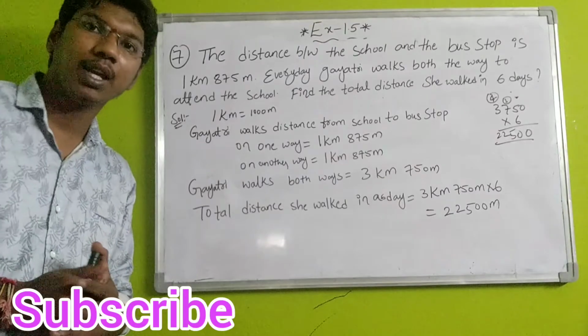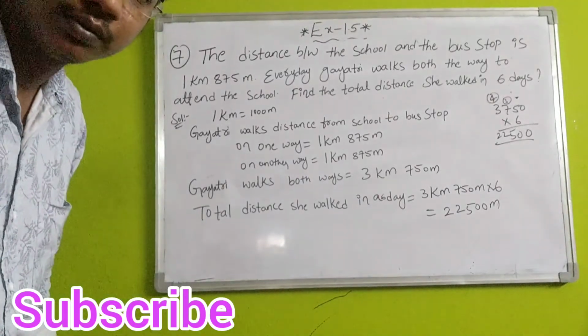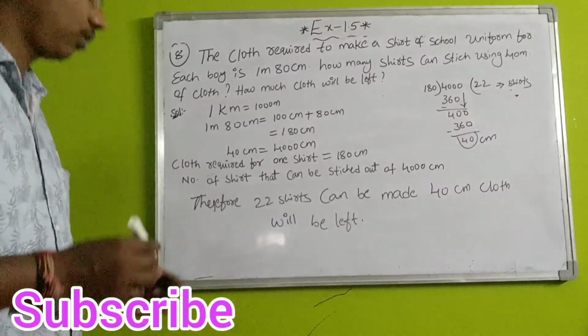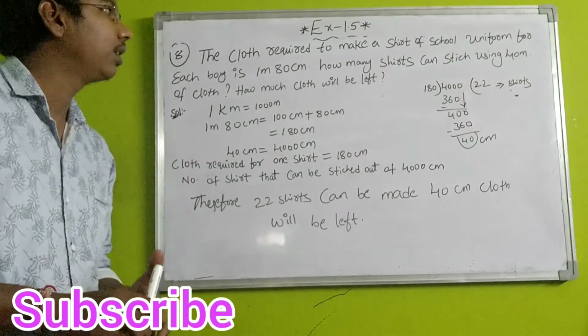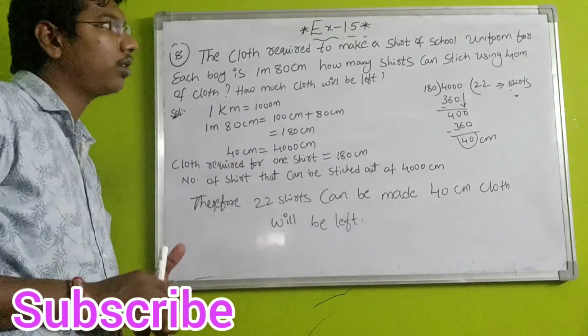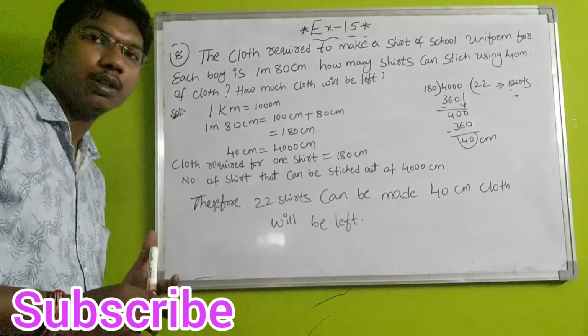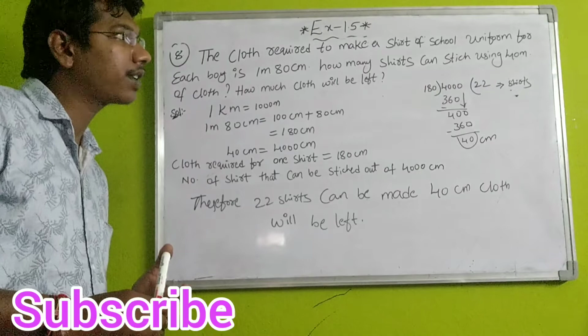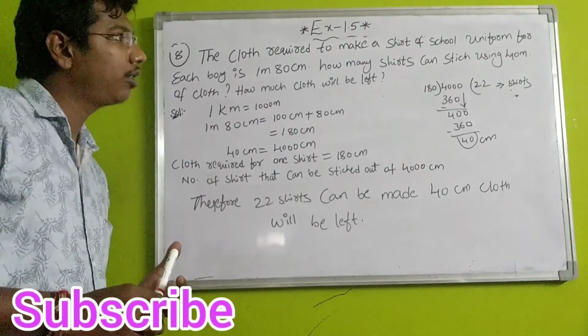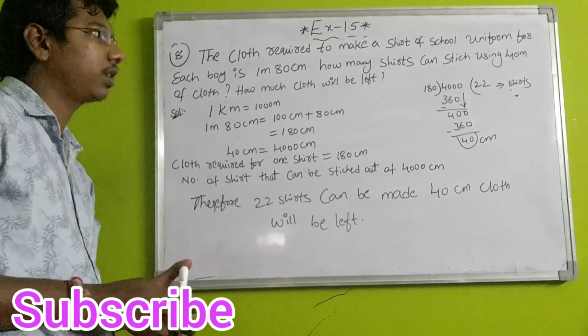Let's see the question number 8. Okay students, question number 8: the cloth required to make a shirt of school uniform for each boy is 1 meter 80 centimeters. How many shirts can be stitched using 40 meters of cloth? How much cloth will be left?